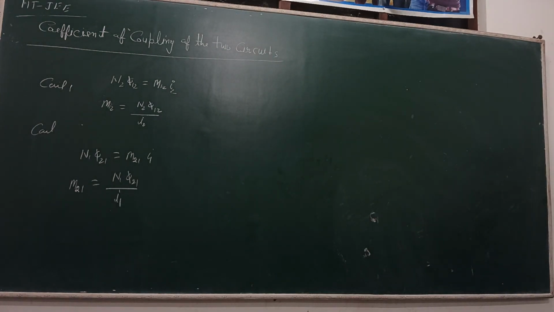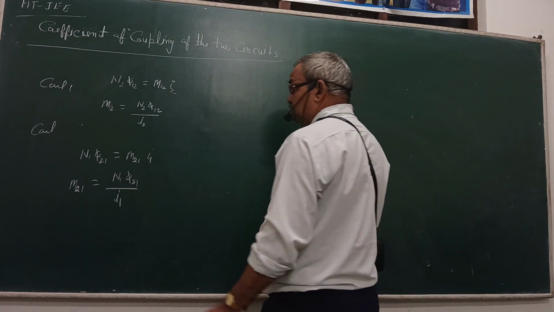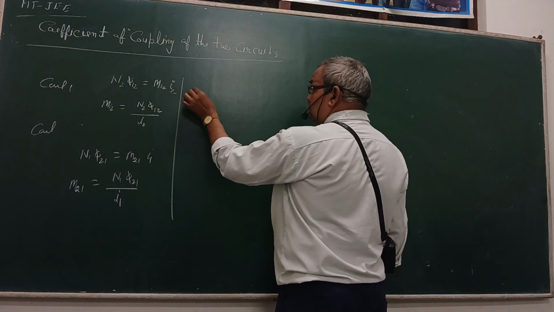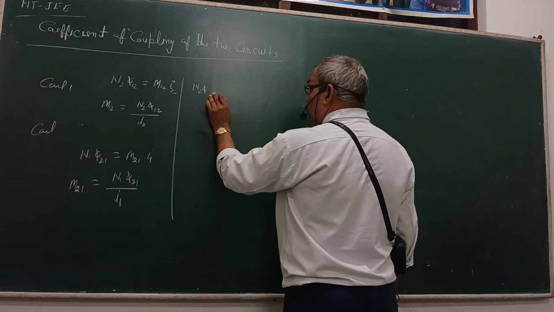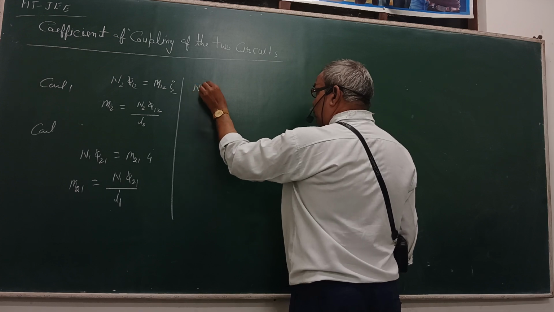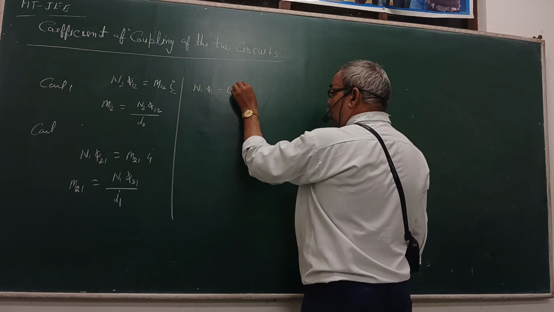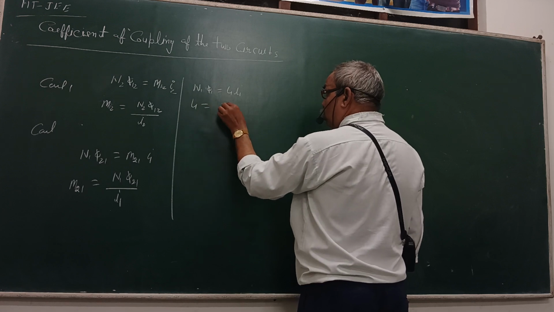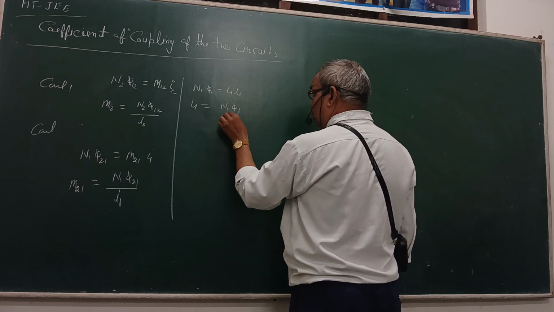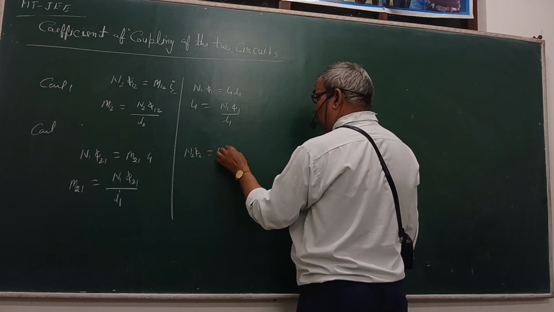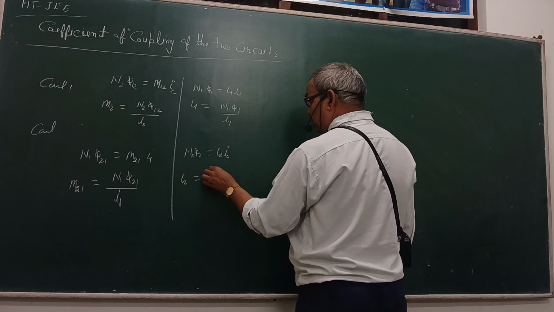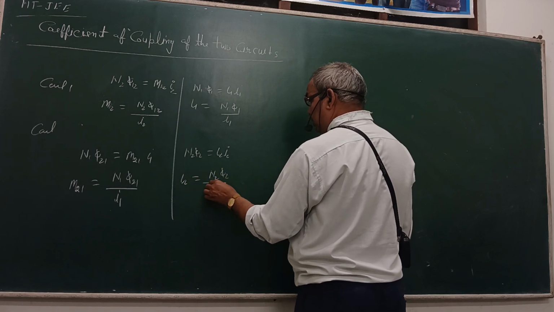These are the two fluxes, phi21 and phi12, and self-inductions are defined as follows. L1 is equal to N1 phi1 upon I1, since N1 phi1 is equal to L1 I1, and the second is L2 equal to N2 phi2 upon I2, since N2 phi2 is equal to L2 I2.